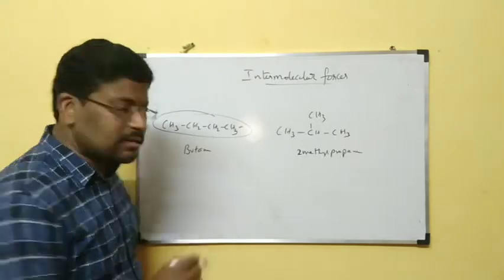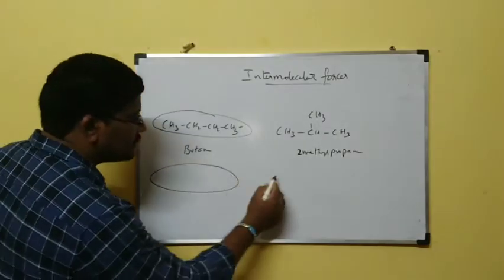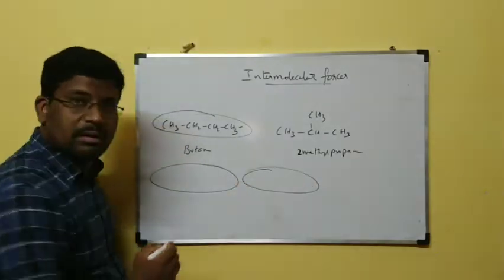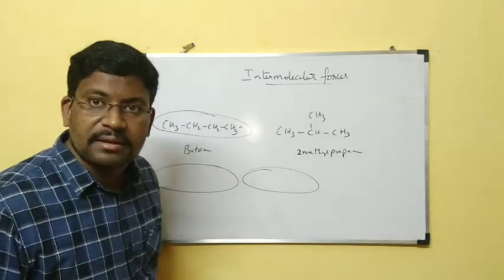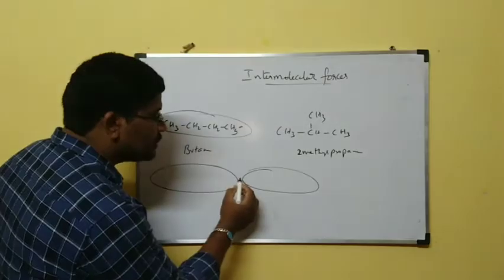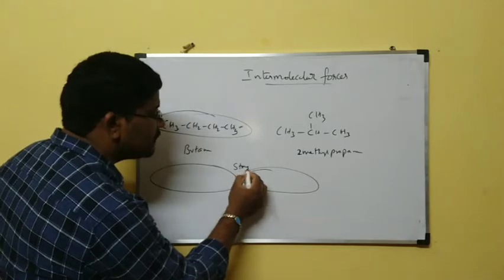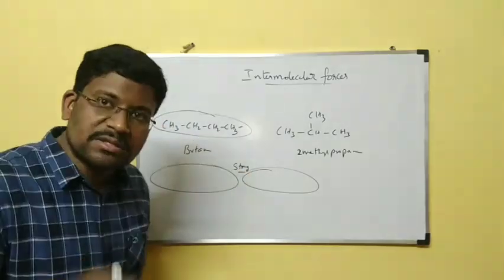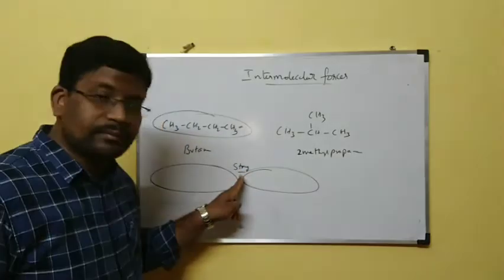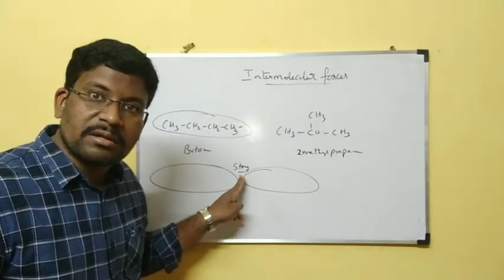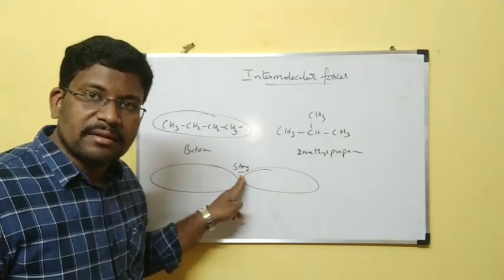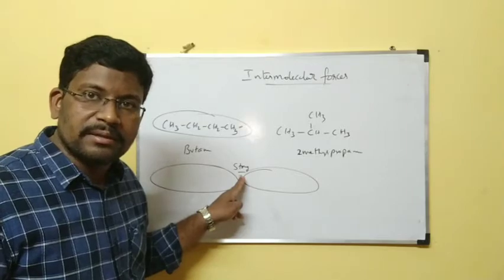When it is a straight chain, it has a large surface area. When it has a large surface area, the intermolecular forces between one molecule and another, the van der Waals forces, are also a little bit strong. When it is a little bit strong, it has a high boiling point and melting point.